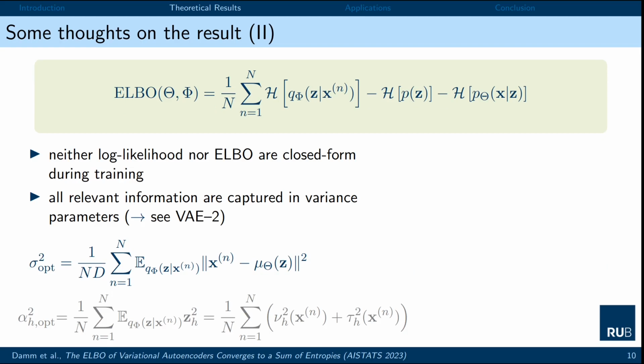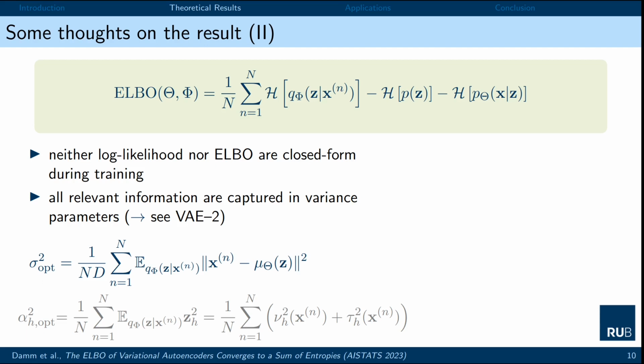The results might also be a bit surprising, as neither the likelihood, which is not even tractable, nor the ELBO are closed form during training. This stems from the first term in the ELBO, so this reconstruction score. So one perspective on the result is that all the relevant information, that is the solution of these high-dimensional integrals, is already captured in the variance parameters at convergence, or equivalently in the entropies.